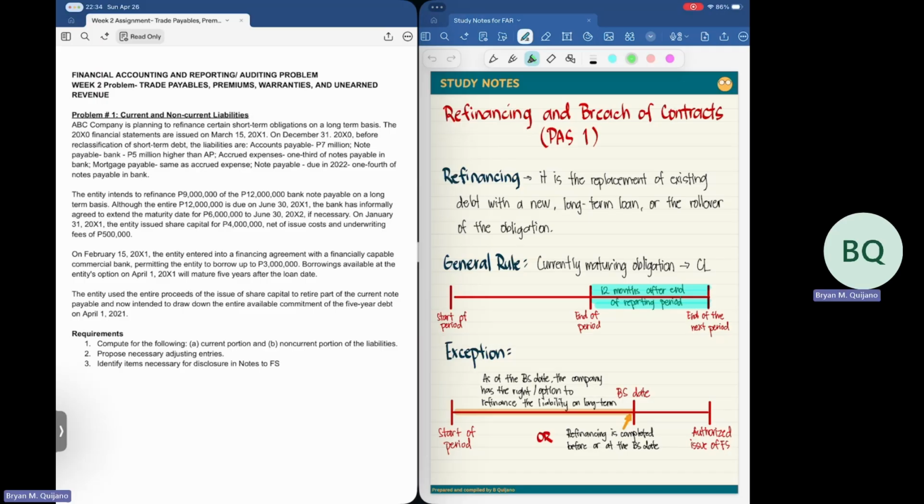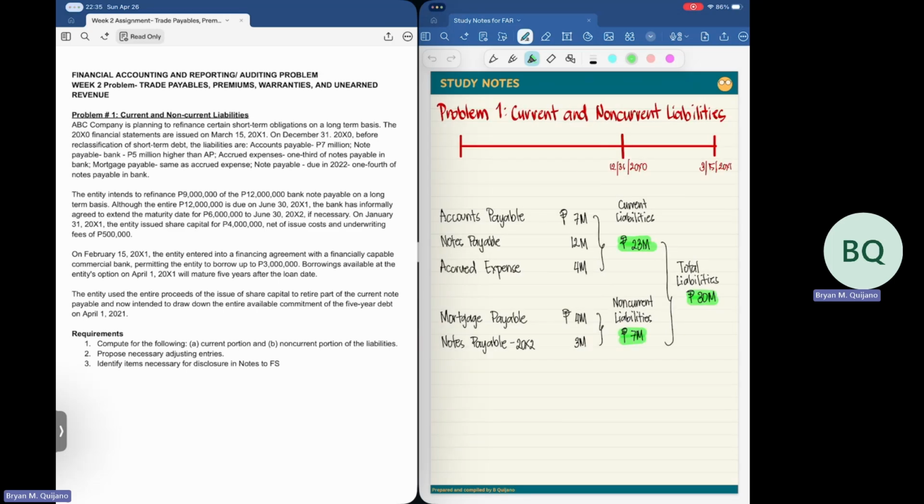Now, there will be an exemption. If the refinancing is as of the balance sheet date, the company has the right or the option to refinance the liability on long-term basis, then that specific liability will now be considered as non-current liability. Or if the creditor agreed with the debtor that refinancing will be completed or will be agreed upon on or before the balance sheet date, that will also make the liability to be classified as non-current liability. Now let's answer the problem.